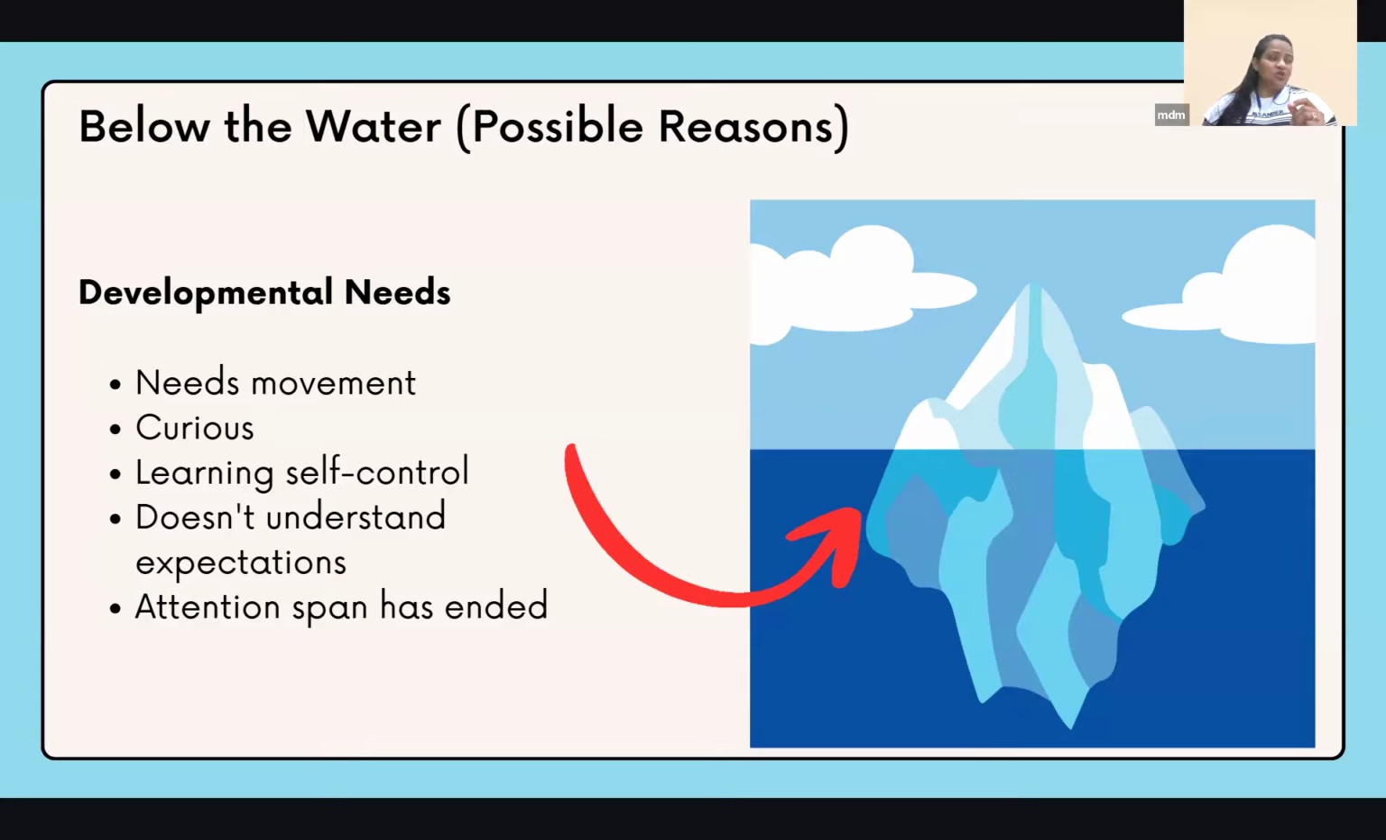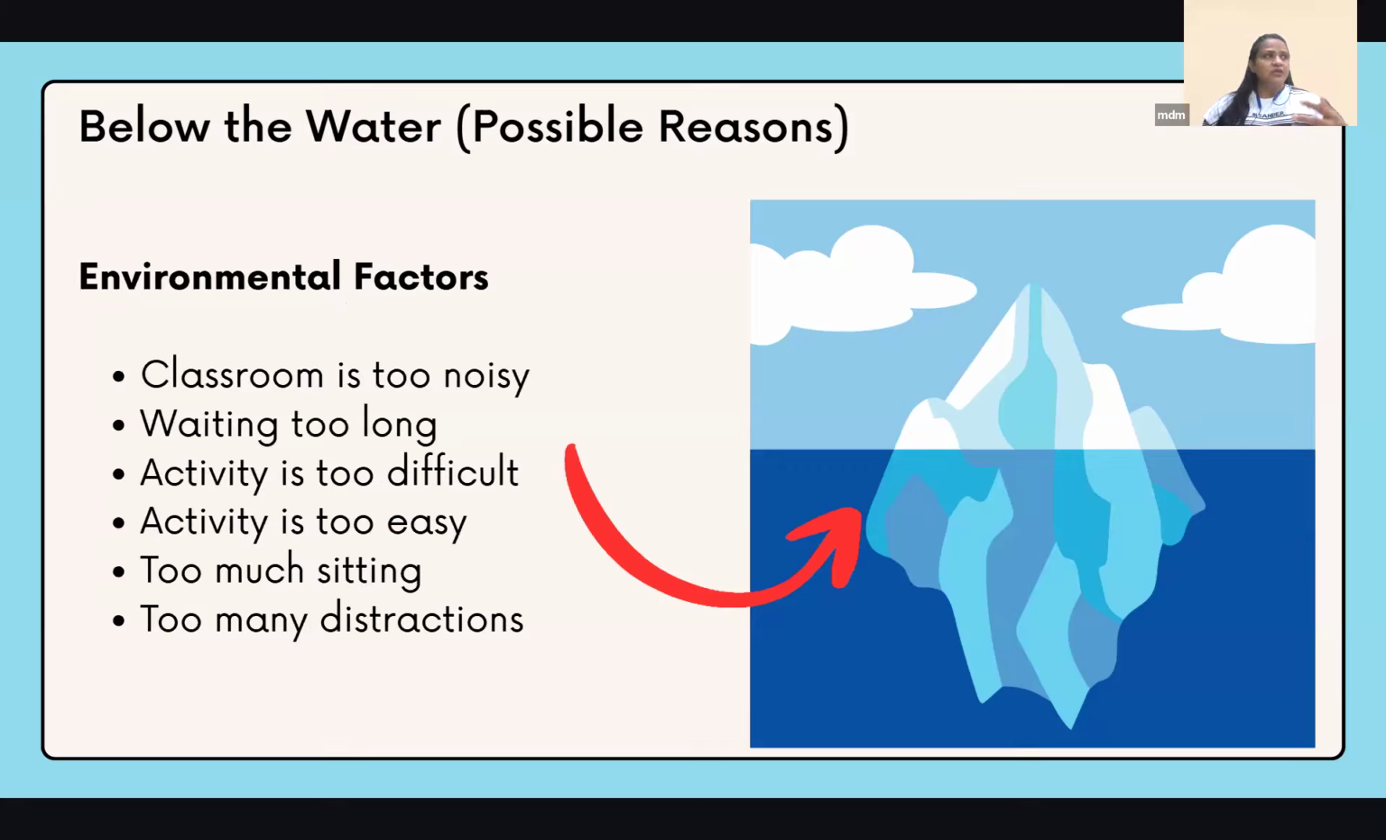So these are things you need to see, like the environmental ones. If the child is suddenly very anxious and is clinging to you and not letting you go and not letting you do any activities, is the classroom too noisy? Is it too hot for them or too cold for them? Was there too much sitting? Was the activity too challenging for them? Or was it too easy so they lost interest? Were they waiting for a long time for their turn to come for any game or activity? There are so many reasons for the child to behave like this.